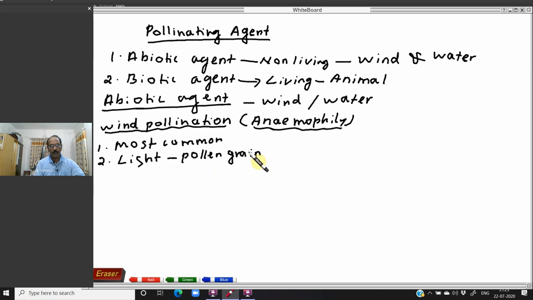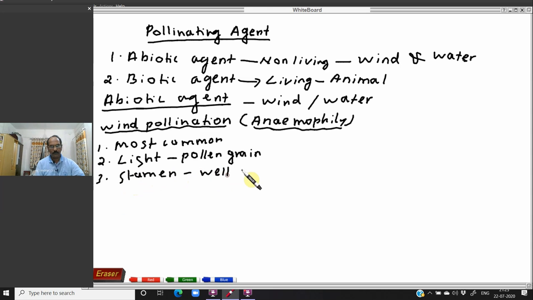So through the wind, if the pollen grains are very heavy, they will fall down very easily. So pollen grains are very light, so they can easily transfer through the wind. Okay, and the third character of this plant: they have well exposed stamen. Stamen means the individual part of the androecium is known as the stamen. It is well exposed.